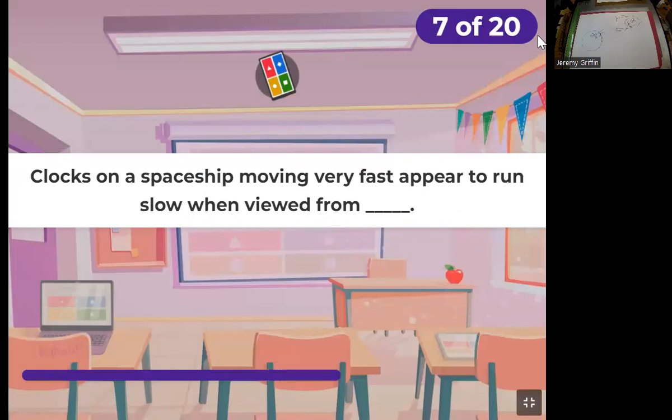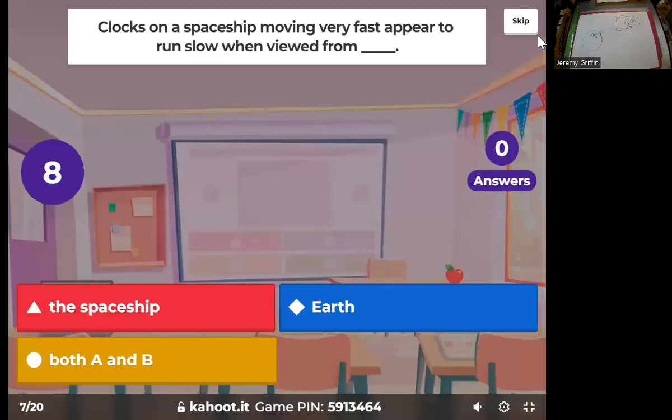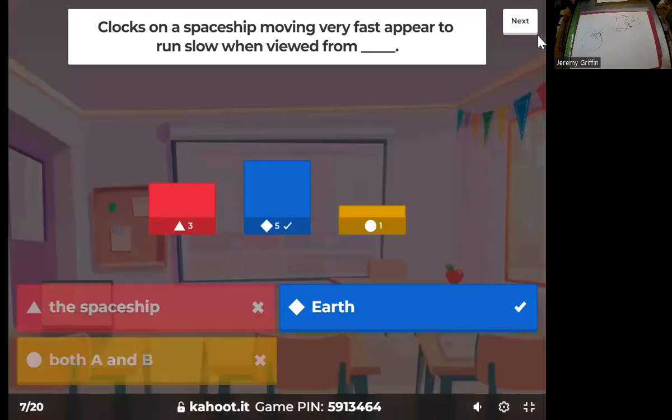Clocks on a spaceship moving very fast appear to run slow when viewed from Earth, but only from Earth, right? So Earth twin looking through the telescope says, like, bro, what's going on with your clock? It's running super slow. But rocket twin inside the rocket doesn't perceive anything strange in his own local environment. And maybe rocket twin looks through a telescope back at Earth and says, well, bro, your clock is running fast, right? But as long as you're along for the ride, then in your own local environment, you see 1 second per second.